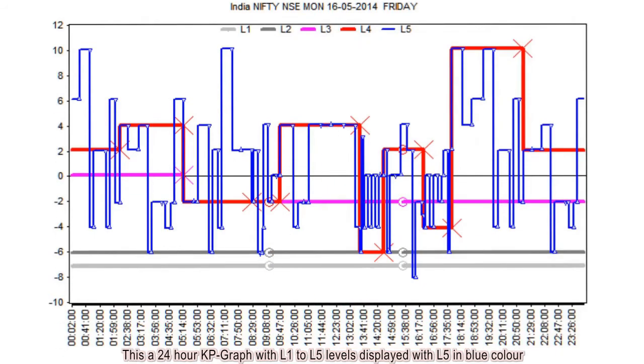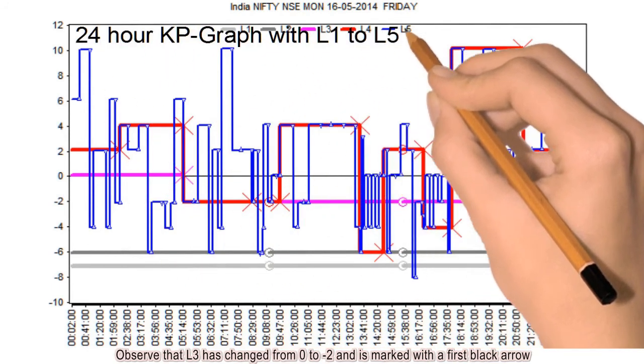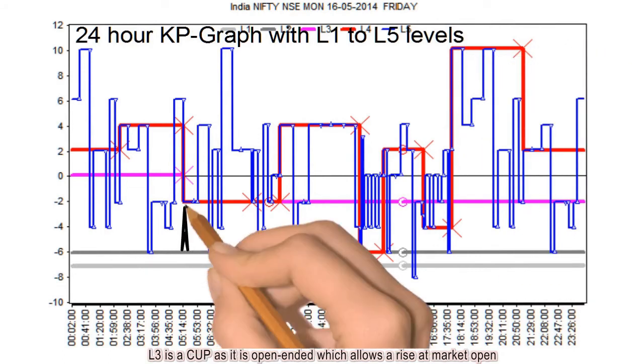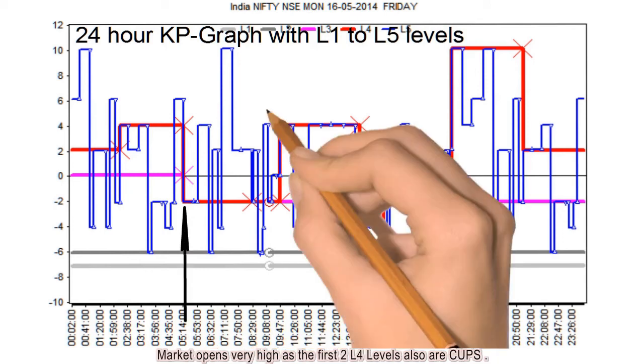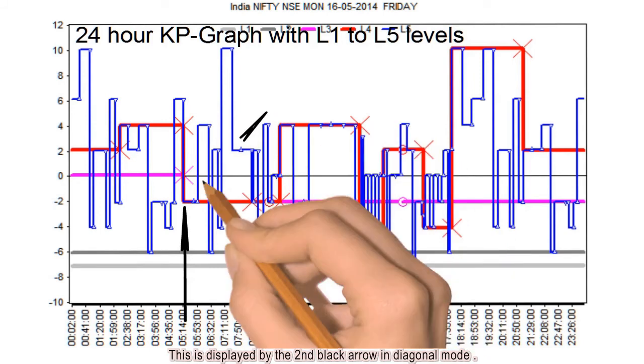This is a 24-hour KP graph with L1 to L5 levels displayed, with L5 in blue color. Observe that L3 has changed from 0 to -2 and is marked with the first black arrow. L3 is a cup as it is open-ended, which allows a rise at market open. Market opens very high as the first two L4 levels also are cups. This is displayed by the second black arrow in diagonal mode.